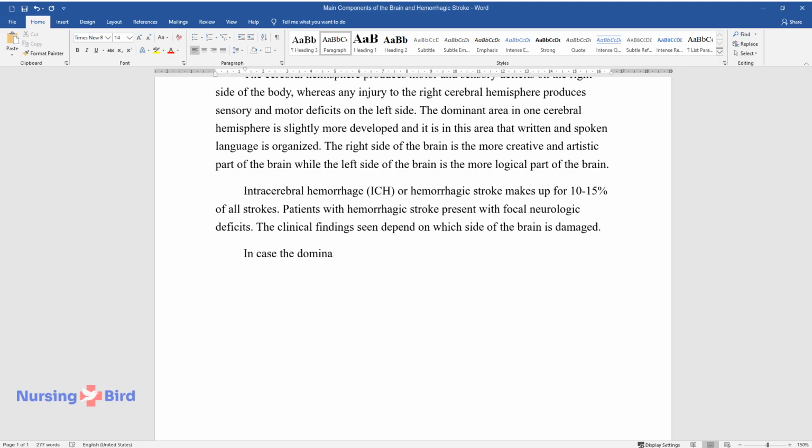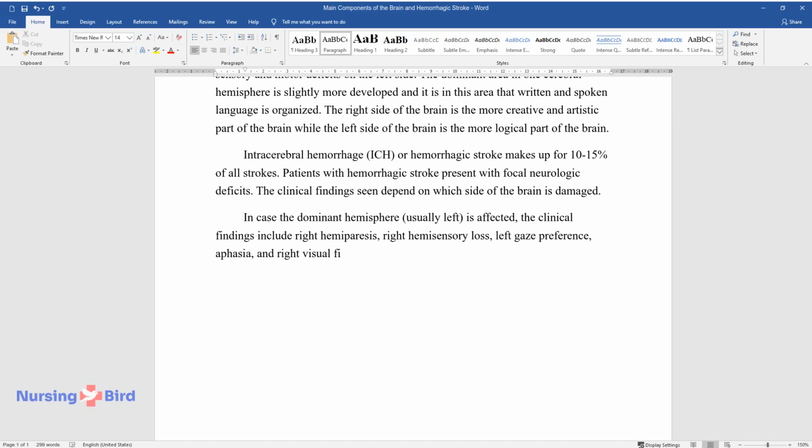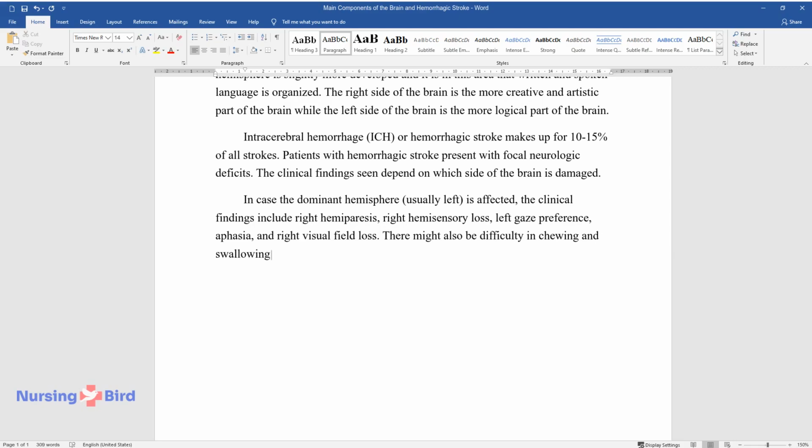In case the dominant hemisphere, usually left, is affected, the clinical findings include right hemiparesis, right hemisensory loss, left gaze preference, aphasia, and right visual field loss. There might also be difficulty in chewing and swallowing.